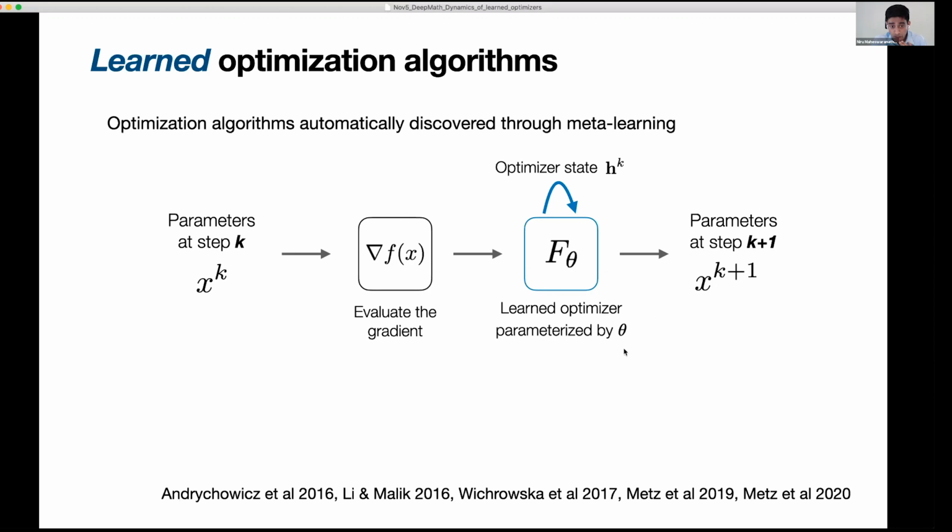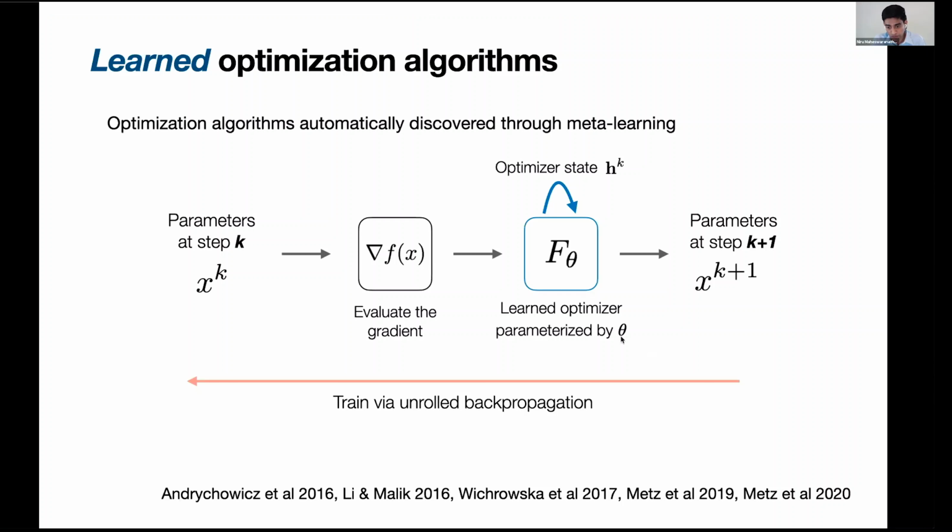metaparameters theta. And so now in order to actually train this thing to do optimization, we need some way of learning these metaparameters, or training the metaparameters. And so we do that through a gradient descent process. What we do is we unroll a big computational graph where we iteratively apply this optimizer and then backpropagate through that graph in order to compute derivatives with respect to the metaparameters theta. And we can use those derivatives to then train the optimizer. And again, I'm not really going to go into the details of this training procedure. Suffice it to say, we can do this, it works well, and we can train optimizers that work well on